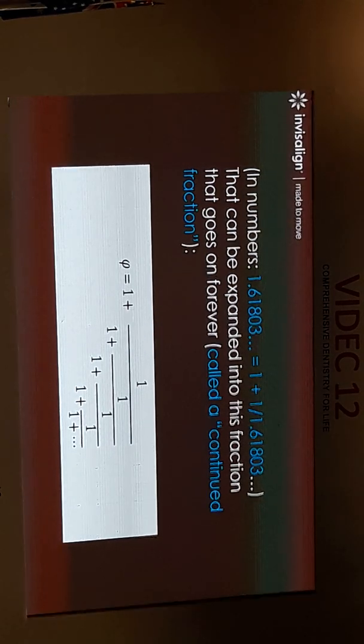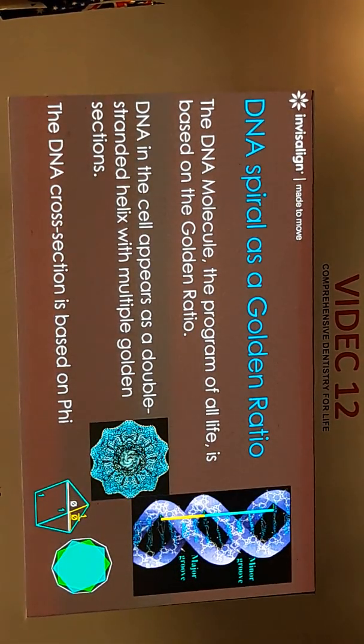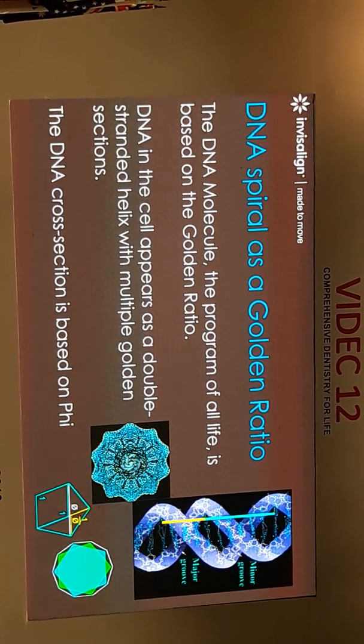Continued fraction, see, never ending. And why is this important? Because, you know, I talk a lot about how to construct a phi value, right? But how about other geometry?